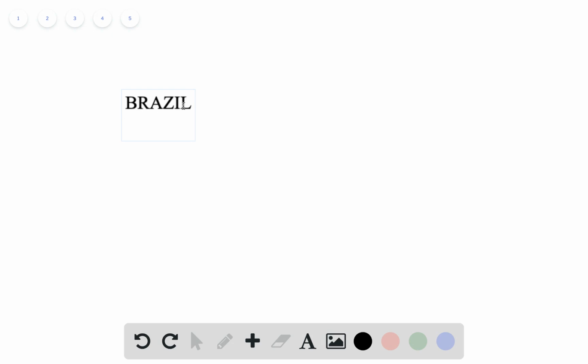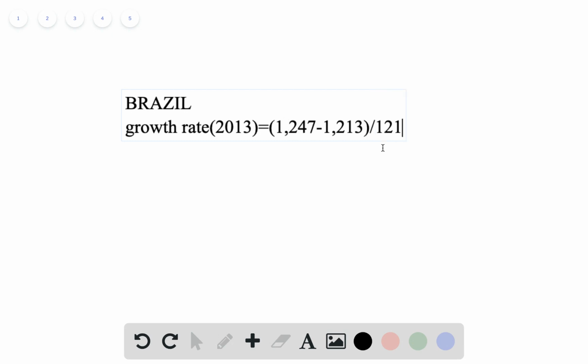So the economic growth rate in 2013 is exactly, we use the GDP of 2013, that is 1247, minus the GDP of 2012, that is 1213, and divided by the GDP of 2012, that is 1213.